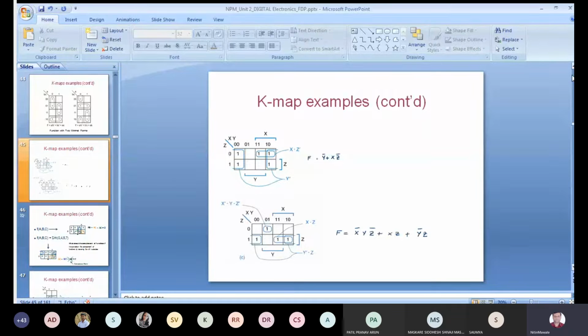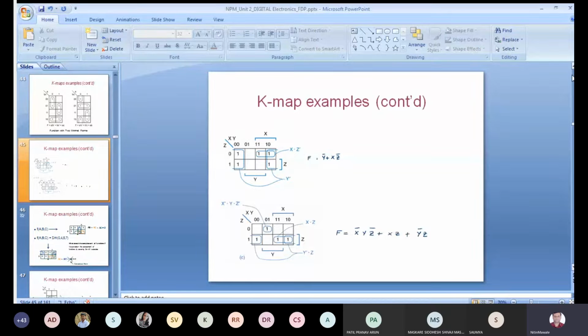The last rule is the grouping of 8 adjacent cells, that is octet. Octet is not possible for a 2 variable as well as a 3 variable K-map, because in a 3 variable K-map the maximum number of cells is 8, so the last rule will be applicable there. Either all cells are present or absent, and the answer is either 1 or 0. If you are solving soft form, the answer is 1. If you are solving fast form, the answer is 0. That is, for all 1 entries the answer is 1, and for all 0 entries the answer is 0.